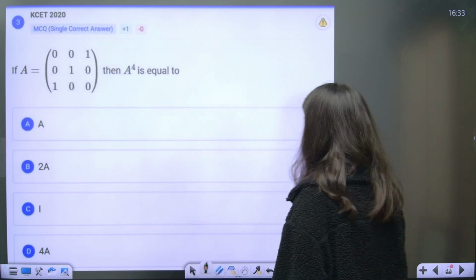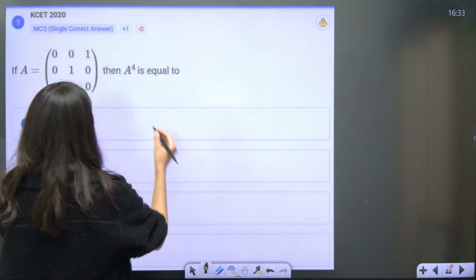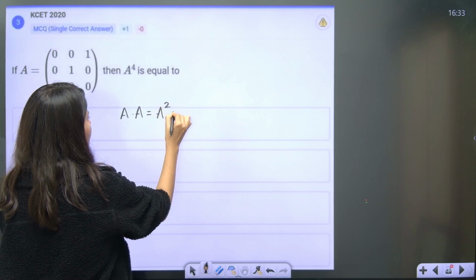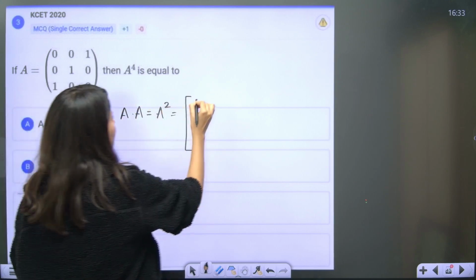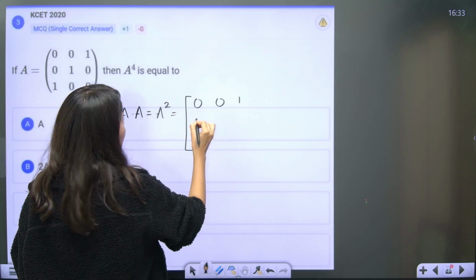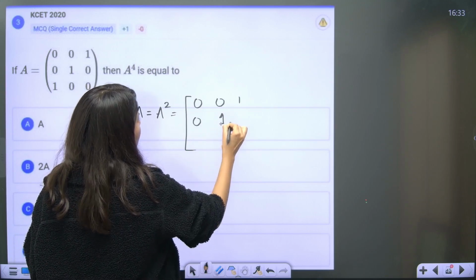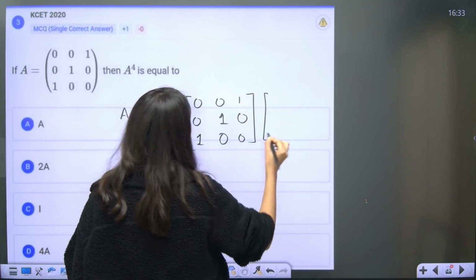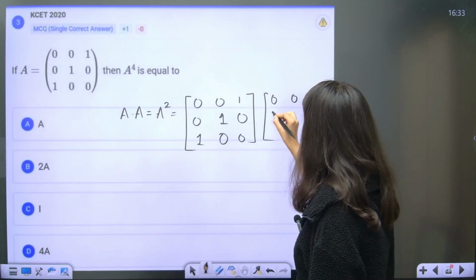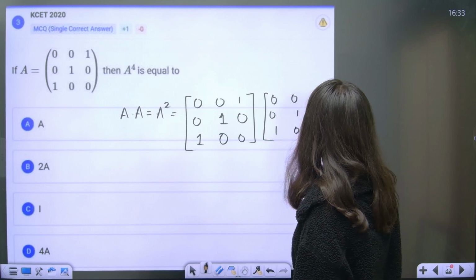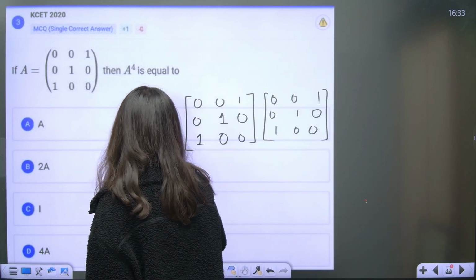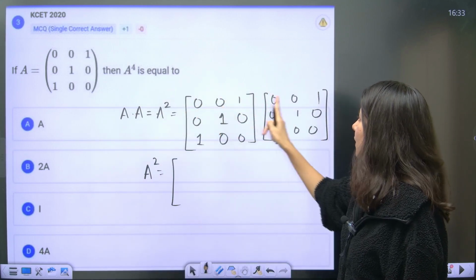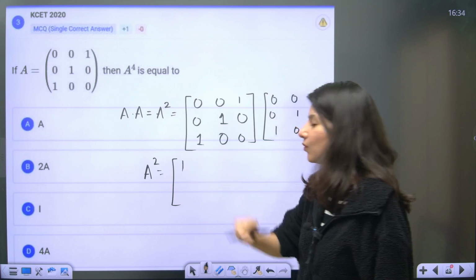Now, this A is A power 4. First of all, we will multiply A with A, which is going to give you A square. You have to practice matrix multiplication because the majority of students commit mistakes in calculating the multiplication. So the same matrix, I am going to multiply it twice. Row 1, column 1: 0, 0, 1, which gives 1.